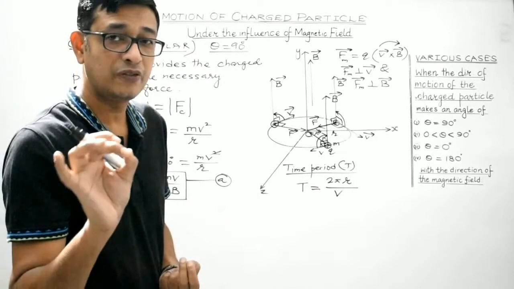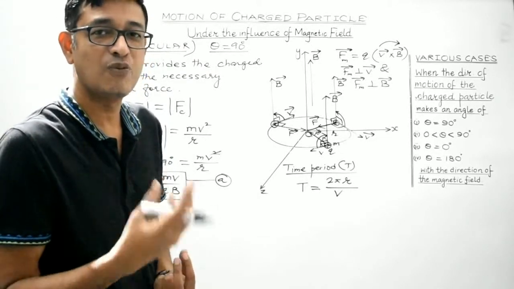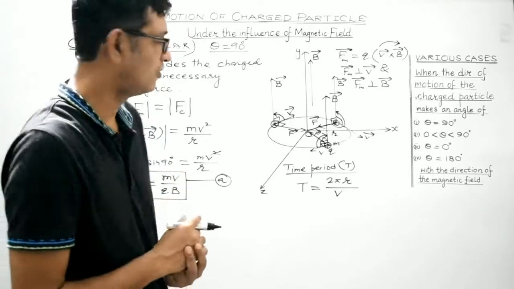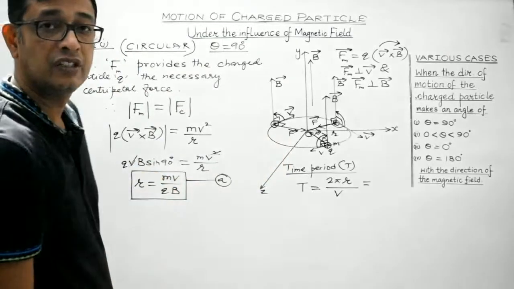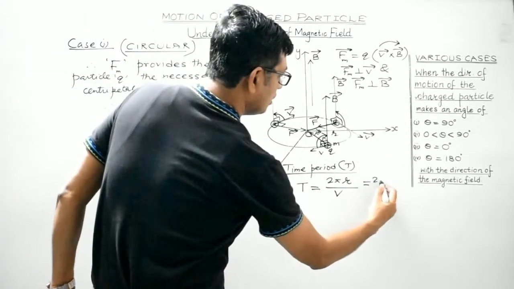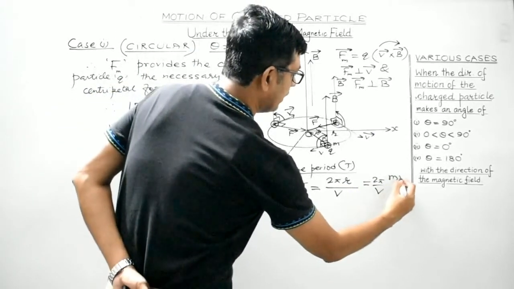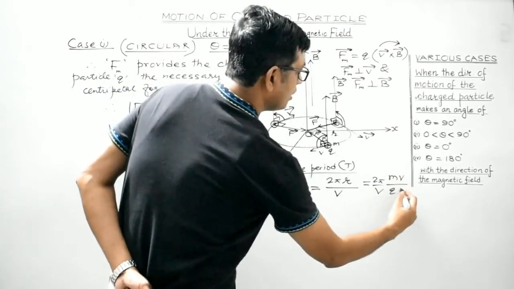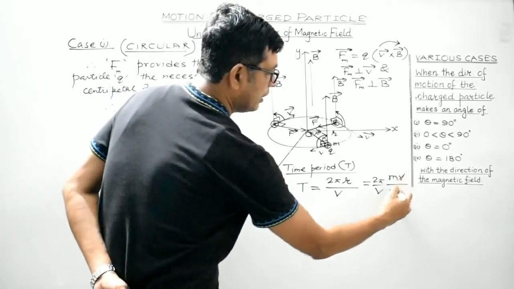The magnitude of the velocity, which is speed, will remain constant. It is the direction of motion that changes continuously, right? So let's substitute this value of r over here. What you get is 2 pi by v, and substitute this value of r over here. So mv divided by qv. So for the time period, v gets cancelled.